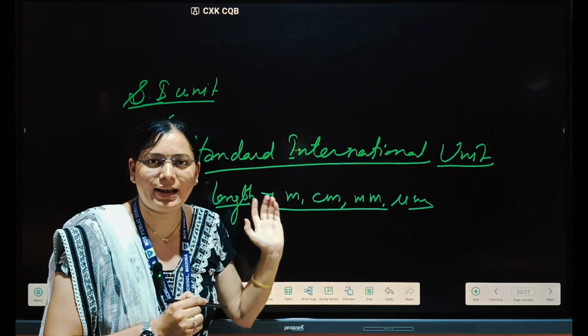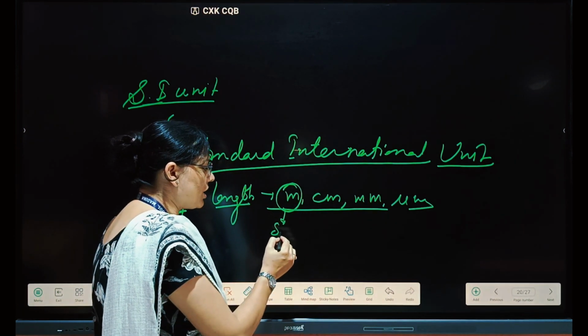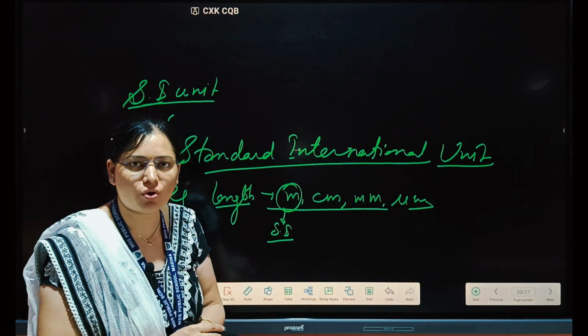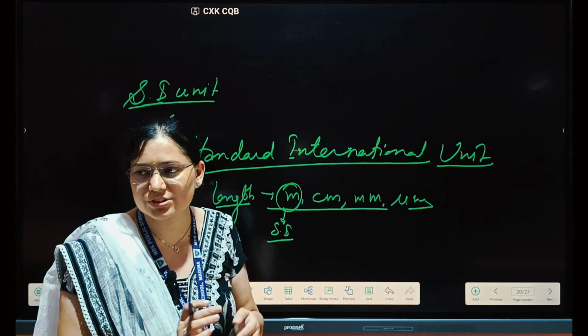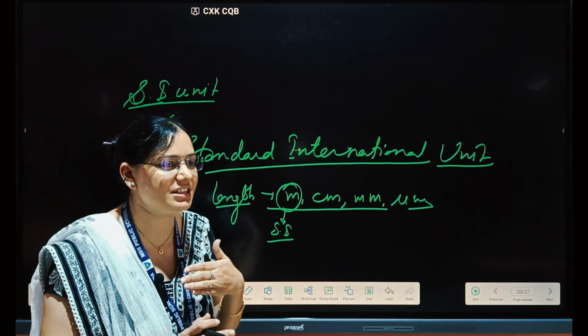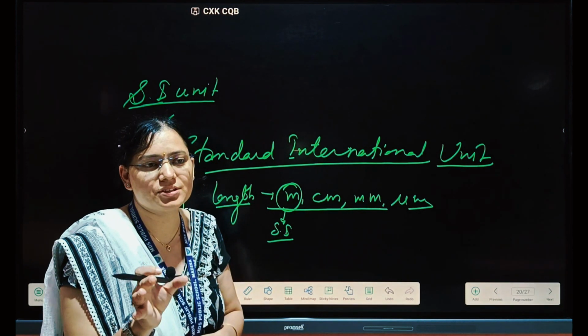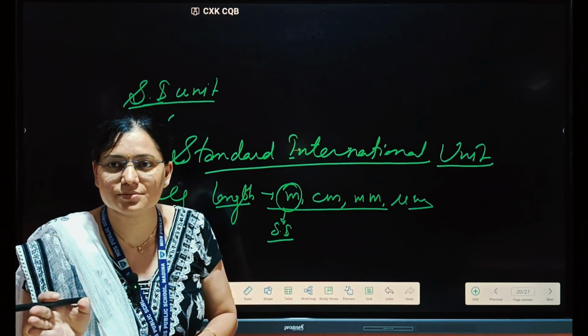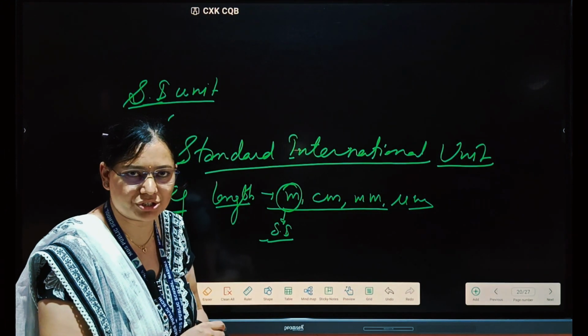Out of all these length units, only the meter is our SI unit. So for any question we solve, first we check whether the quantities are given in SI units or not. If not, first of all we should convert all terms to SI units. Then we will start solving our questions.